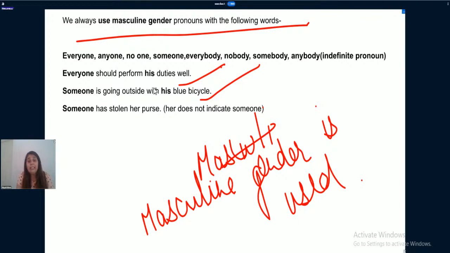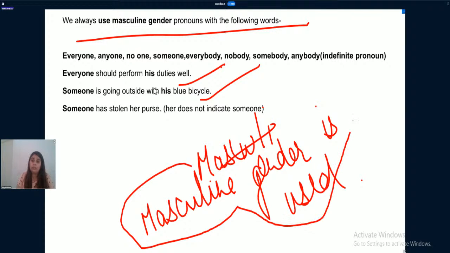See, we cleared up to a certain extent that okay, fine. With these words, each and everything is singular, right? But the exception is you need to remember in singular as well, masculine gender is used because singular feminine gender can also have singularity.